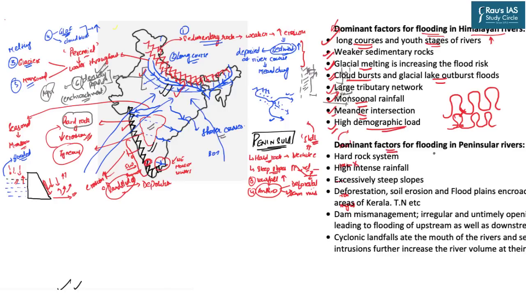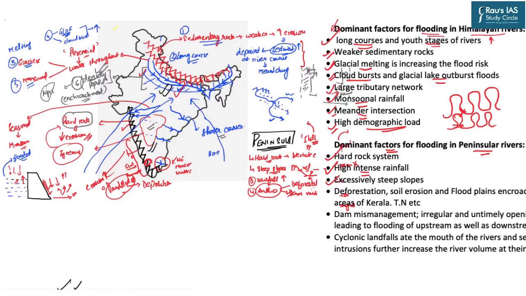Similarly, the factors in the peninsular rivers are, first, that we have a hard geological system which does not allow vertical erosion and hence leads to shallow depth of river courses which cannot store enough water. Next, because of the perpendicular location of the Western Ghats to the Arabian Sea monsoonal branch, there is very high intense rainfall.